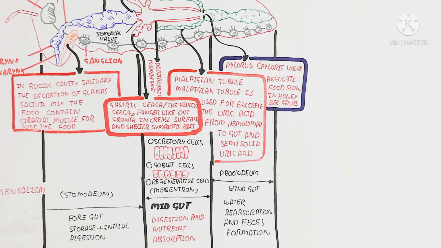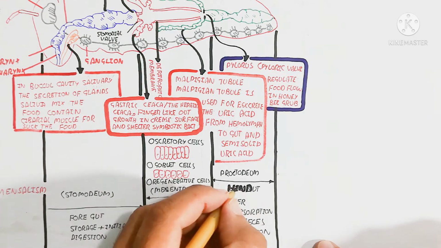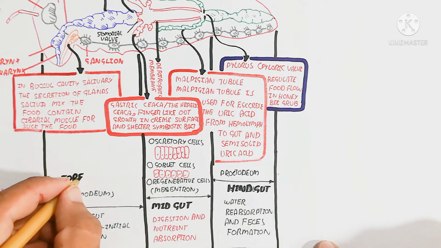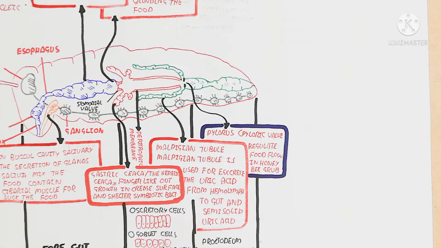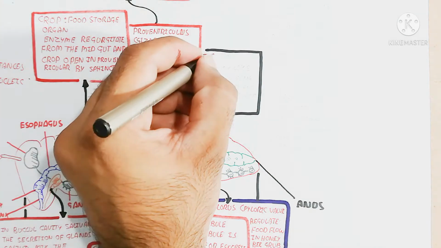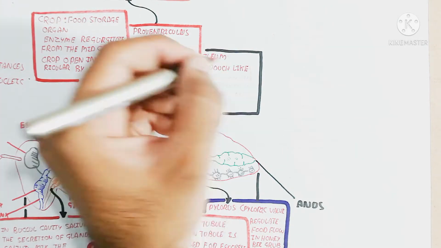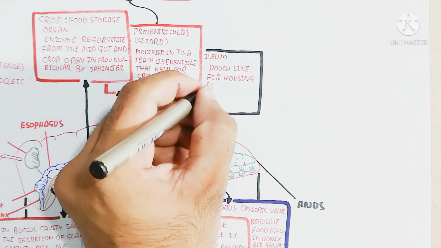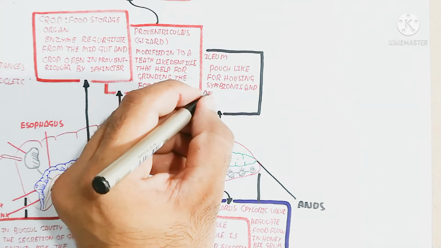Here you can see the hindgut, which is used for water reabsorption and feces formation. So remember feces formation. After all the nutrients are absorbed into the hemolymph, the waste is stored in the rectum. So remember that. Here is the ileum.